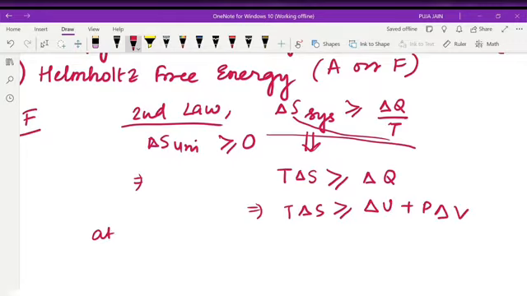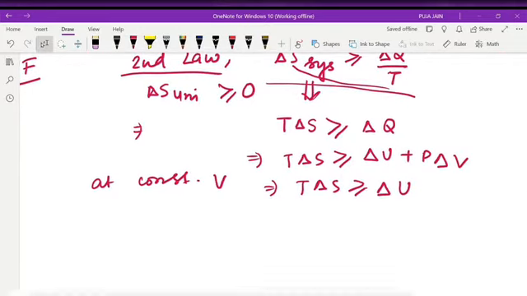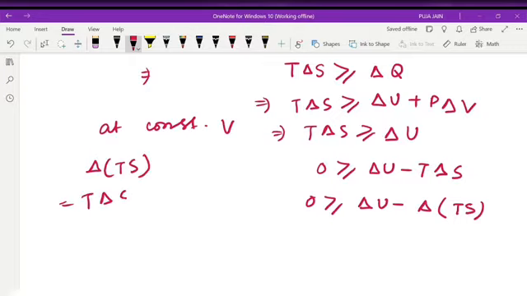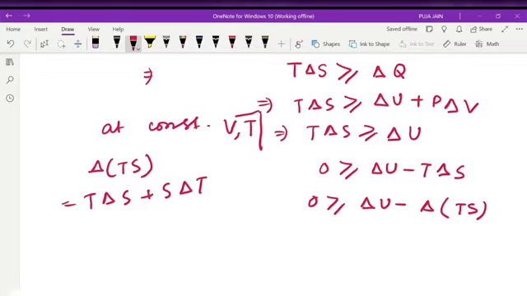Now at constant volume, I can write, right? Because del V is what? 0. So if I am bringing this term to my right hand side, I can write in this way. Again, I can write del U minus del of Ts. Del of Ts means what? T del S plus S del T. That means what? At constant volume and at constant temperature. Right? So this means U minus Ts.